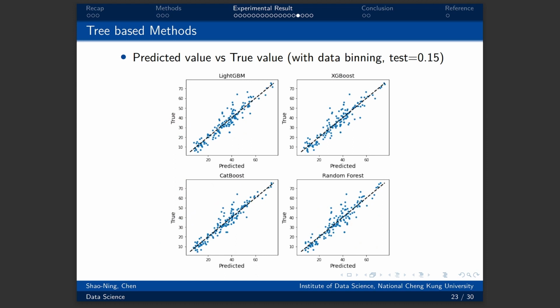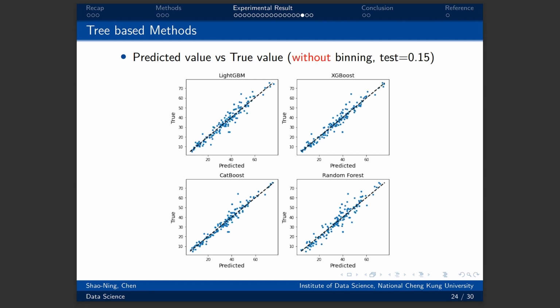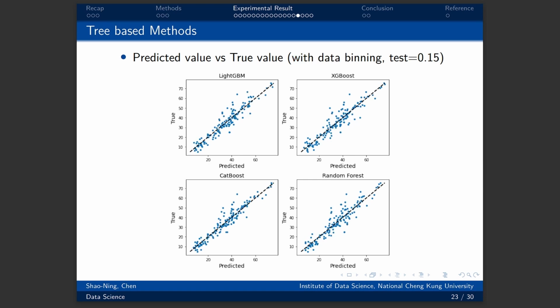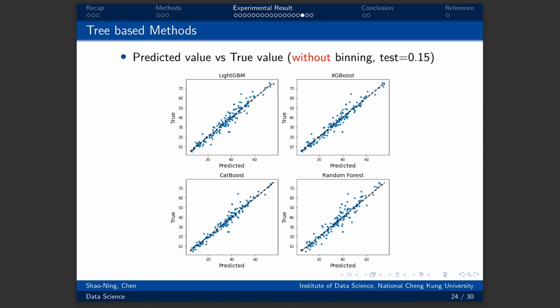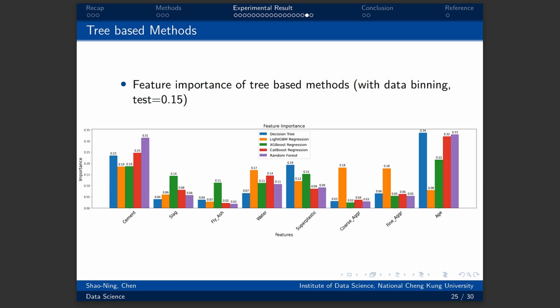The following plot shows the predicted value against the true value. Compared with without binning data, we can see that the former plot fits x equals y worse than the latter one. The following group bar chart shows the importance of different variables of the tree-based methods with data binding.